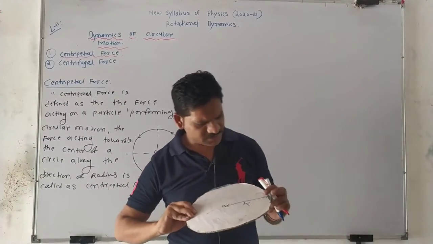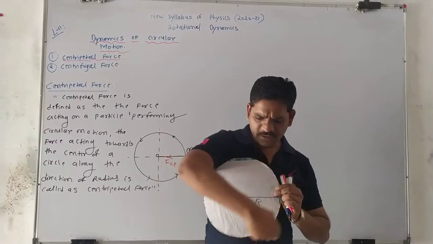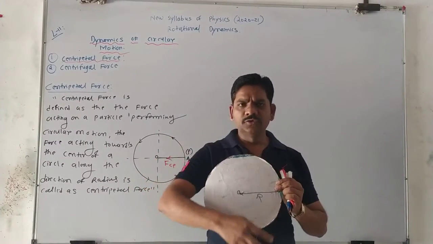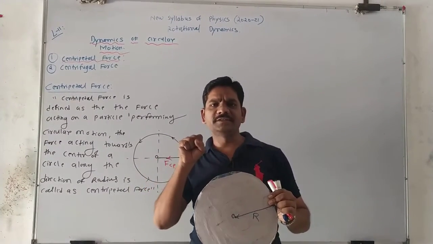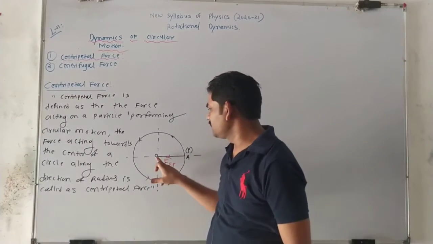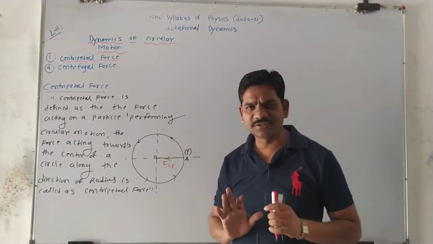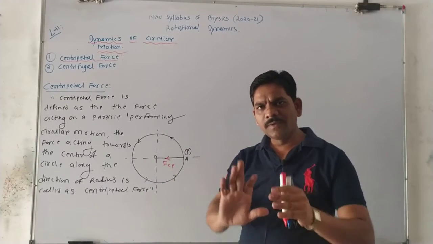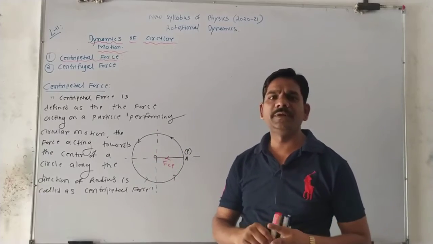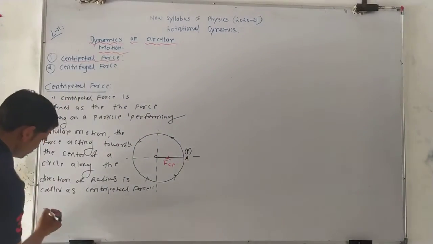You understand from this concept also. When a particle is performing circular motion along the circumference, the force always acts toward the center of the circle, along the direction of the radius. This is nothing but the centripetal force. So we have to see some of the following points.